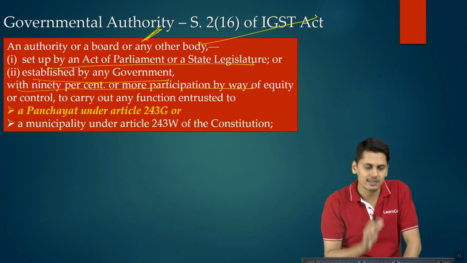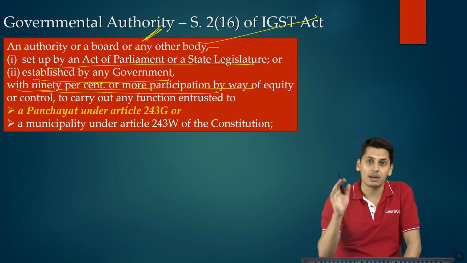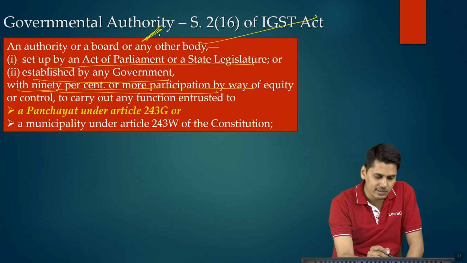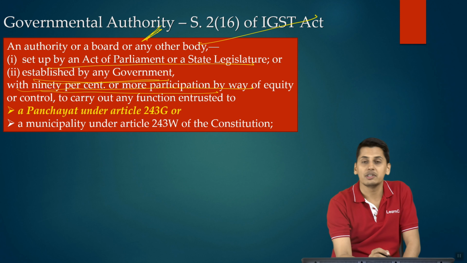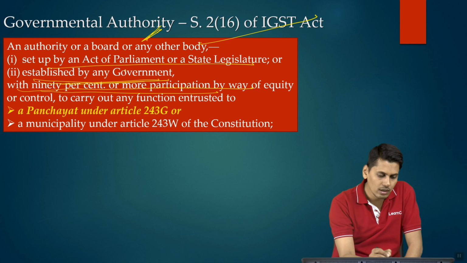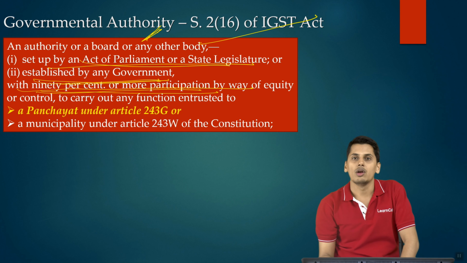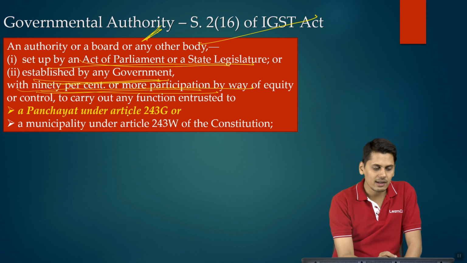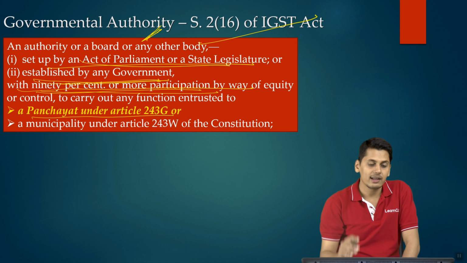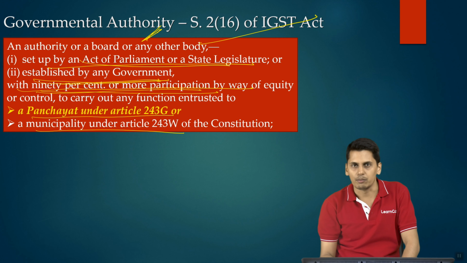Friends, as we already discussed, this 90% or more of equity participation is applicable to both the boards which are established under an act and also to those boards which are established by the government. To both these kinds of boards, this qualification of 90% or more of equity participation does apply. And further it tells you a panchayat under article 243G or a municipality under article 243W of the constitution.